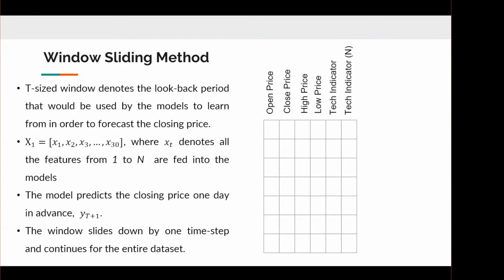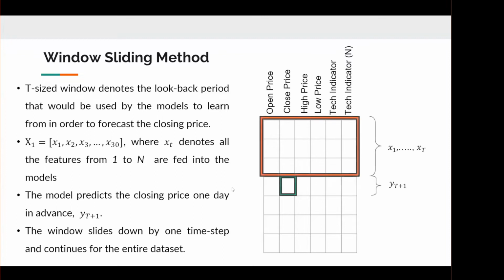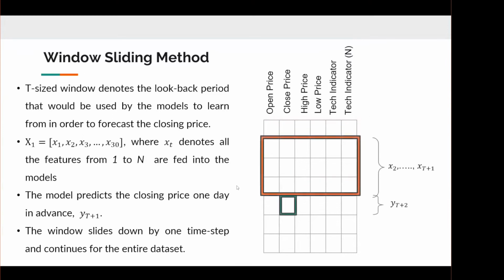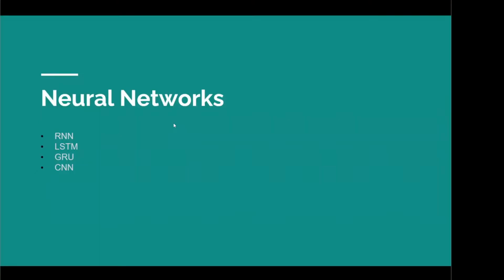So you can see here that big X1, that's the first window, has small x1 all the way to small x30, where small xt denotes all the features ranging from 1 to n. And this window is then fed into the model for training purposes. And then the model predicts the closing price of the next day, which is yt plus 1. And this window then slides down by 1 timestamp and continues for the entire data set.